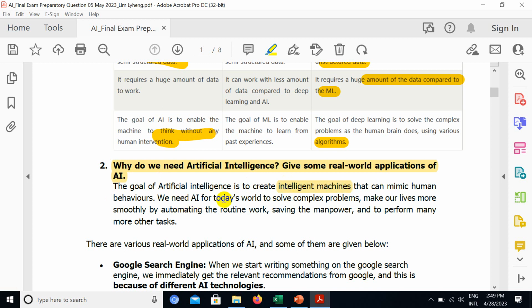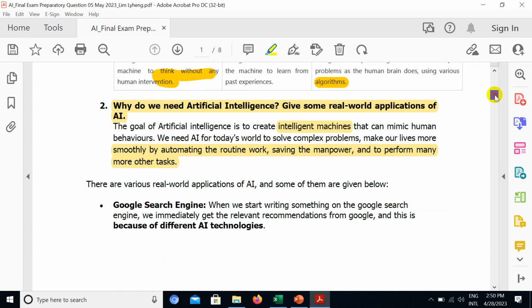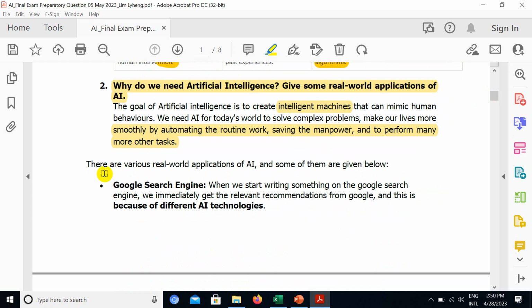So we need AI in today's world to solve complex problems and make our life smoother by automating routine work, saving manpower, and performing many other tasks. We don't want to use a lot of human power. Without AI, we use a lot of human power and cannot get good results. That's why AI has come to replace human work.